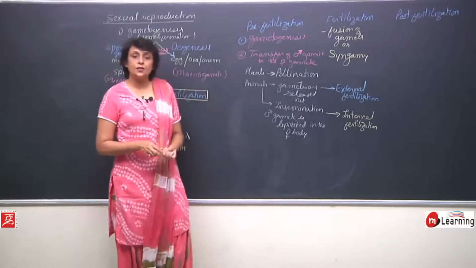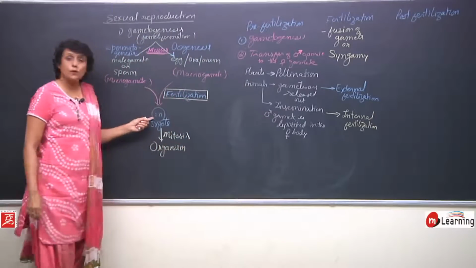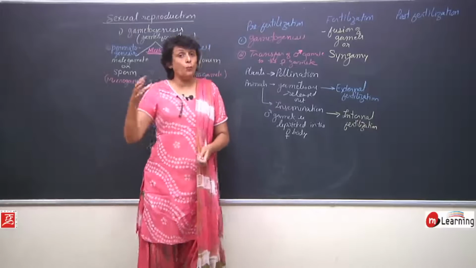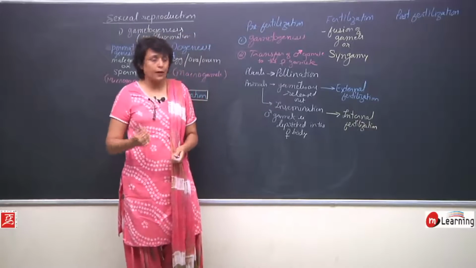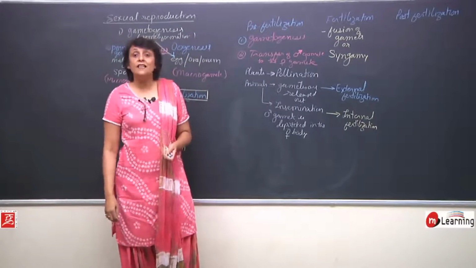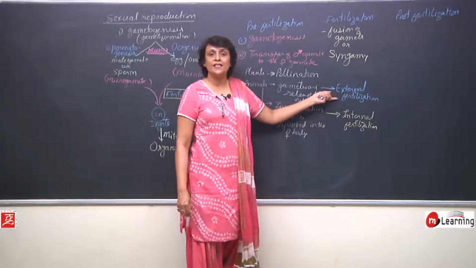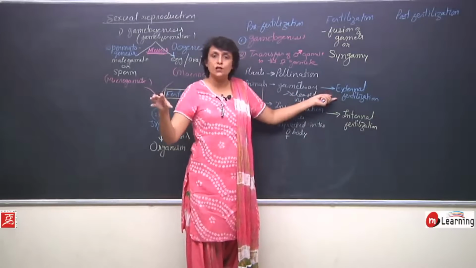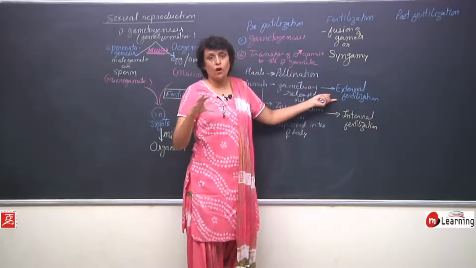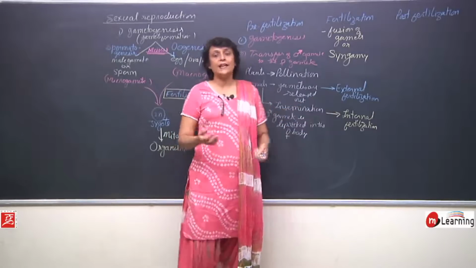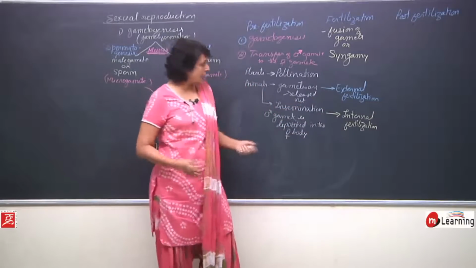In external fertilization, the zygote which is formed will also remain in the open, that is, outside the body. They are highly vulnerable. So, the risk with external fertilization is that all zygotes which are formed are in the open, normally in a water body, and they can be eaten up by other organisms.